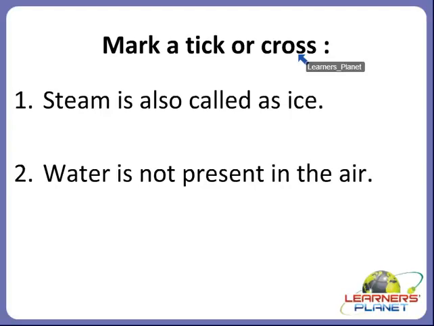So children, you have to read the sentence and guess whether it is right or wrong. Okay, children. So the first sentence I'm going to read is, steam is also called ice. So children, is this the right sentence?